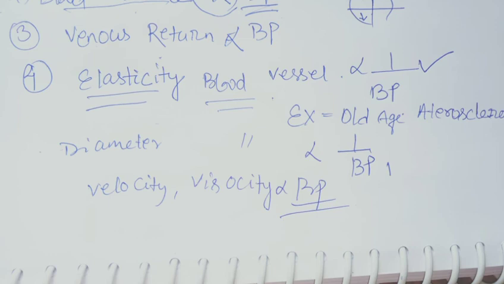When viscosity increases, as in old age, the blood will be more viscous. Why will blood be more viscous? Because conditions related to hemoglobin, anemia, this type of things occur. So at this time the blood pressure also increases. In this way we discussed all those factors.